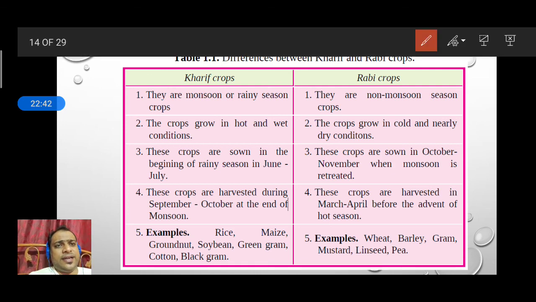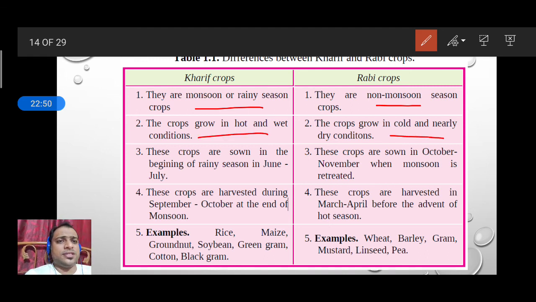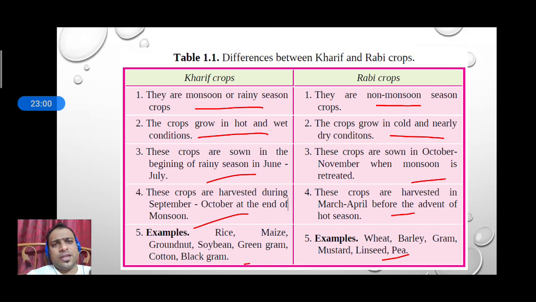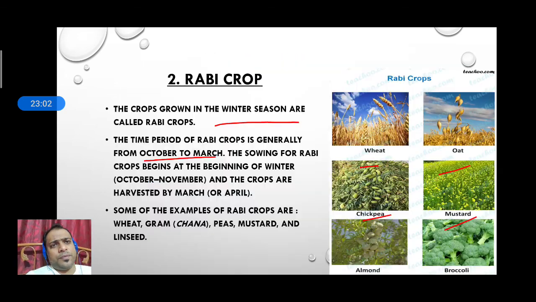You need to understand. You need to memorize this. This is the monsoon. This is non-monsoon. They grow in hot and wet conditions. They grow in cold conditions. Okay. This is the duration. This is the harvesting time when they have to harvest. And examples. 5 examples should be there. So maximum this question comes for 3 marks only. So you have to write 5 points easily.